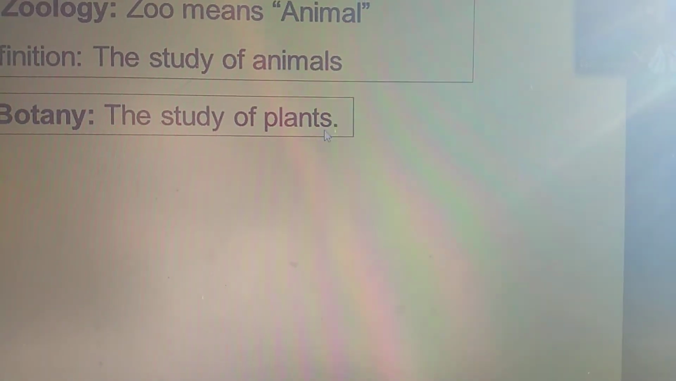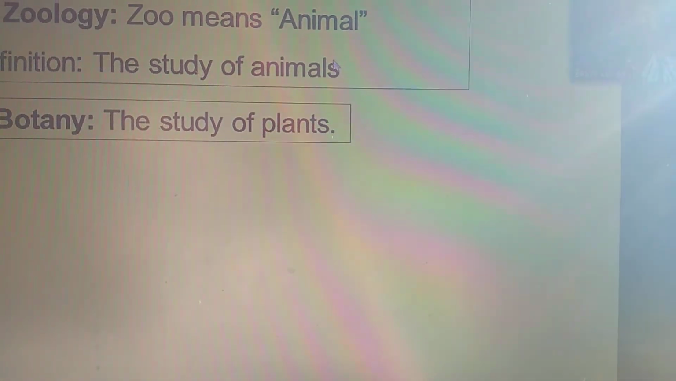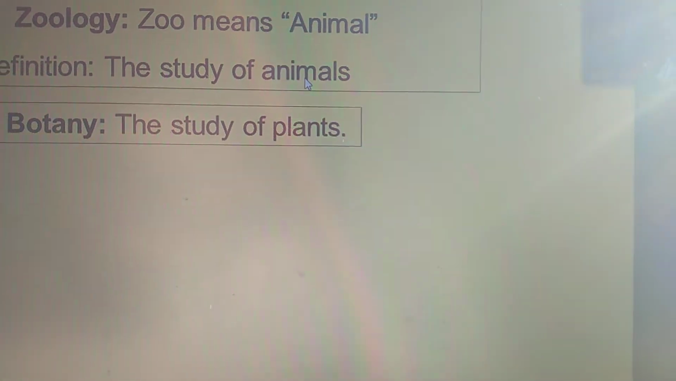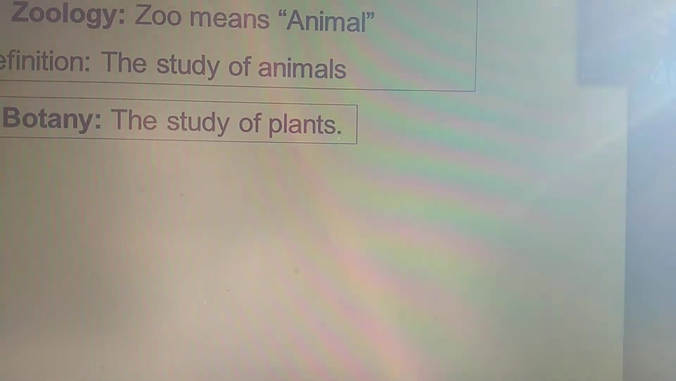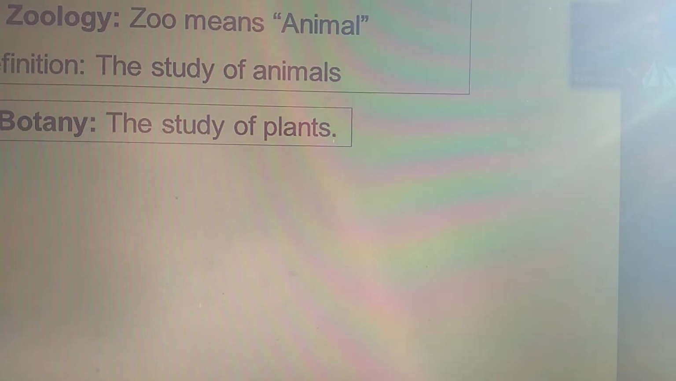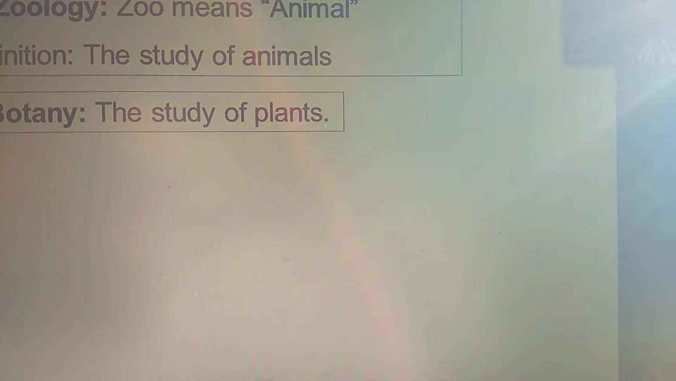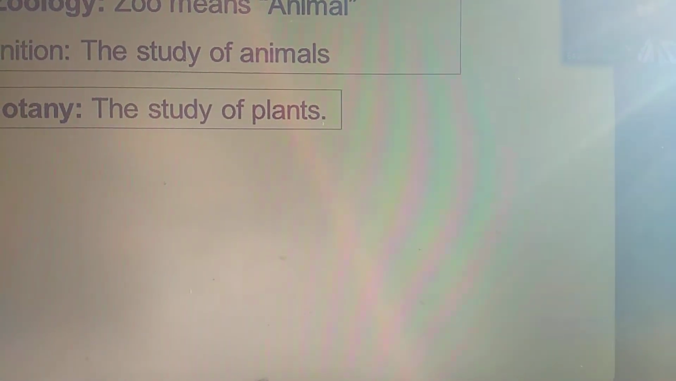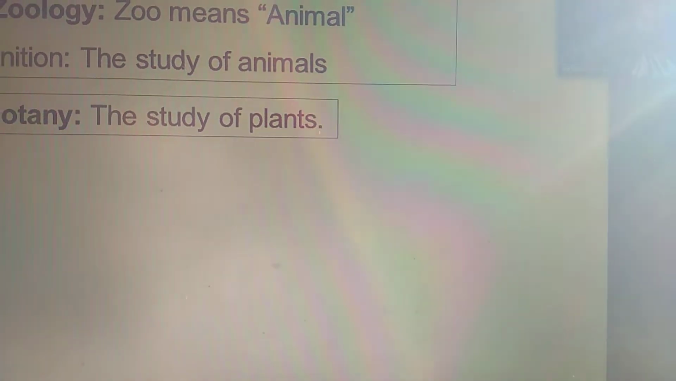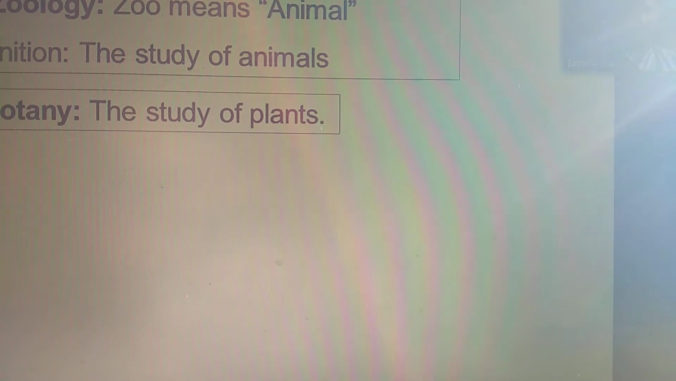What is an animal, what is a plant, and what is the difference? Animals are those organisms which cannot prepare their food by themselves and can move from one place to another very easily. And plants are those organisms which prepare their own food with the help of photosynthesis and can't move from one place to another.